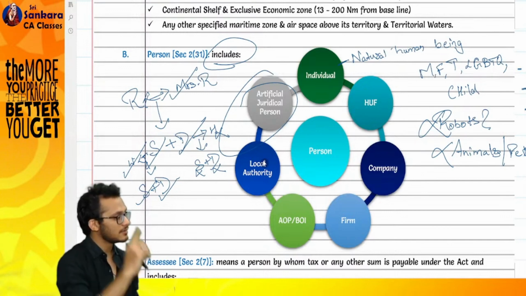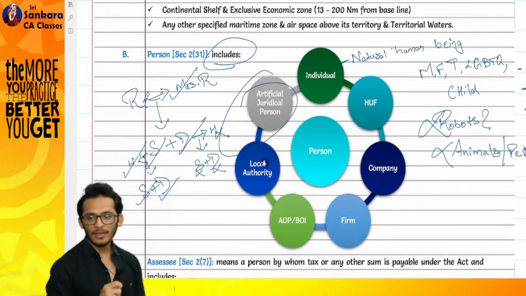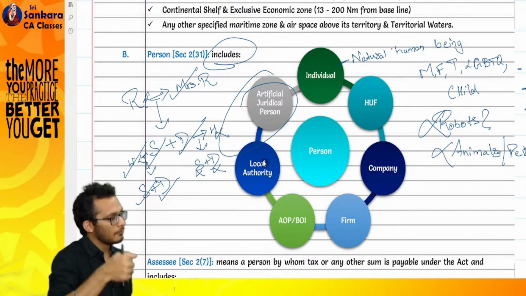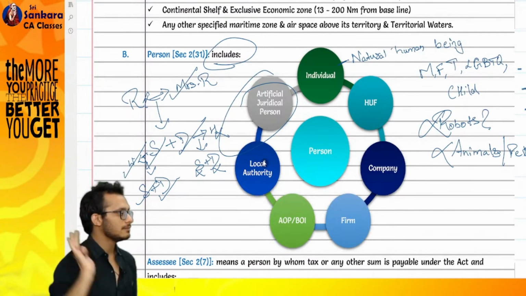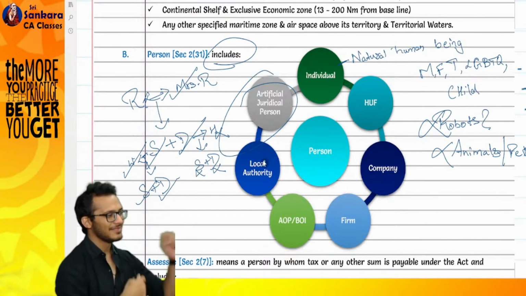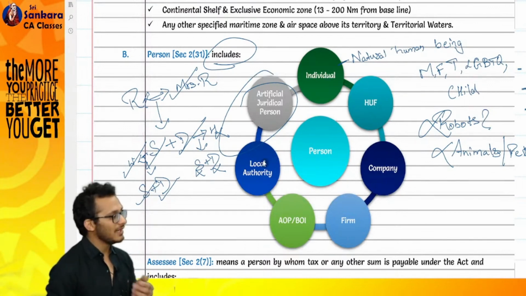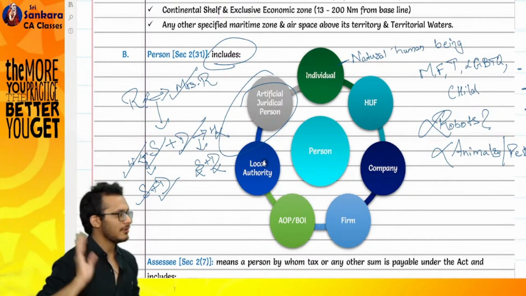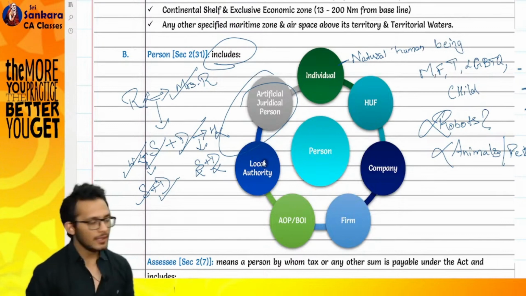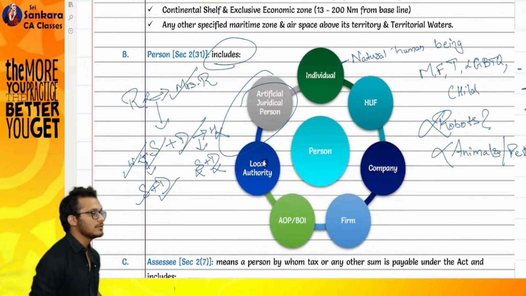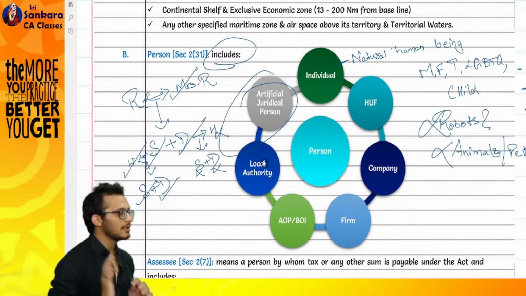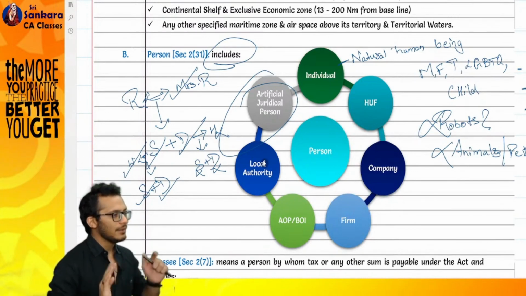Daughter entered the other person's family. So now the daughter is a HUF member of my family and his family. Both. The daughter's husband will never come into my family, because it is a new family which they have created. If he wants, he can create his own HUF and start, but he cannot become a member of mine.